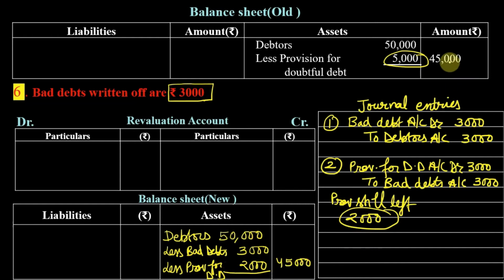So if you can see, debtors are same, but the only thing which we have seen here is although there is a bad debt, but still we are not writing anything in revaluation account because this loss is being met from provision for doubtful debt which is there in our books.